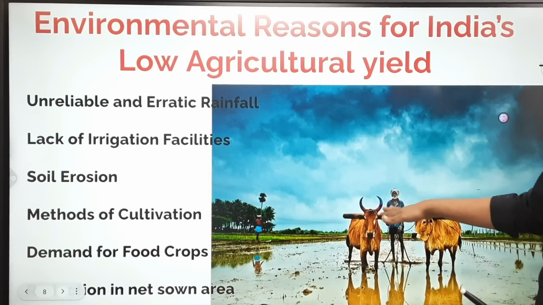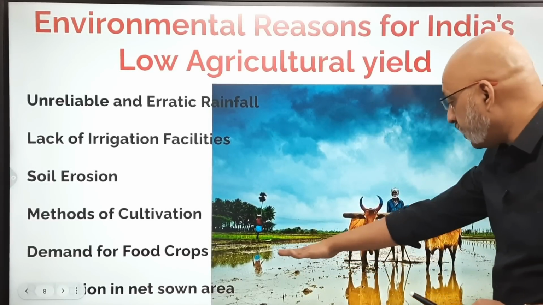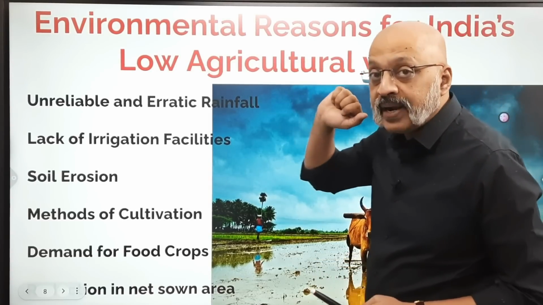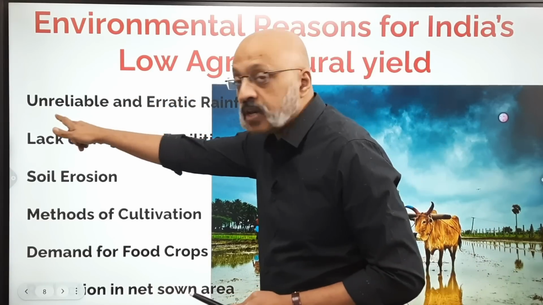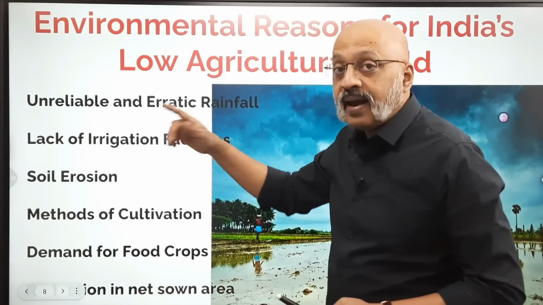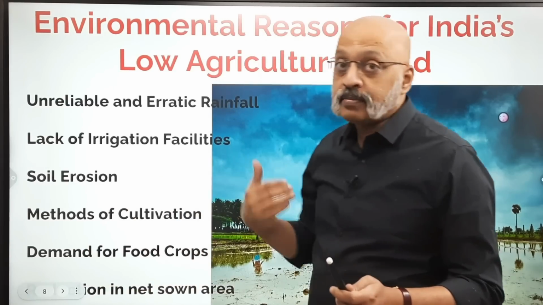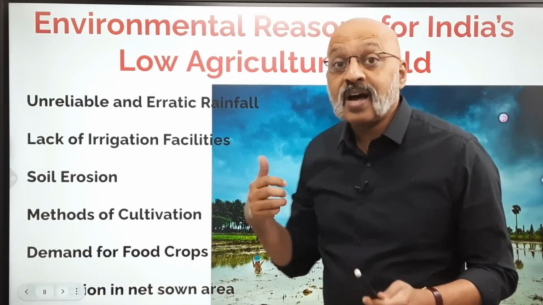So obviously, this farmer has much to hope for, right? And he's sowing paddy, right? But he's depending entirely on the rainfall, which is largely unreliable and erratic. Erratic means something which is sometimes strong, sometimes not very strong, sometimes unseasonal.